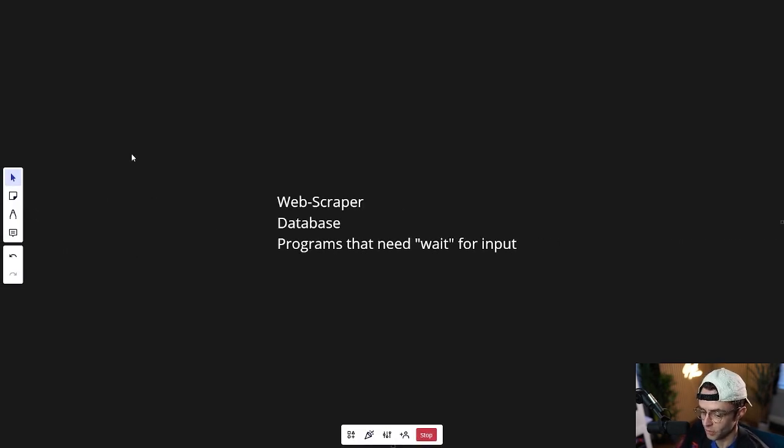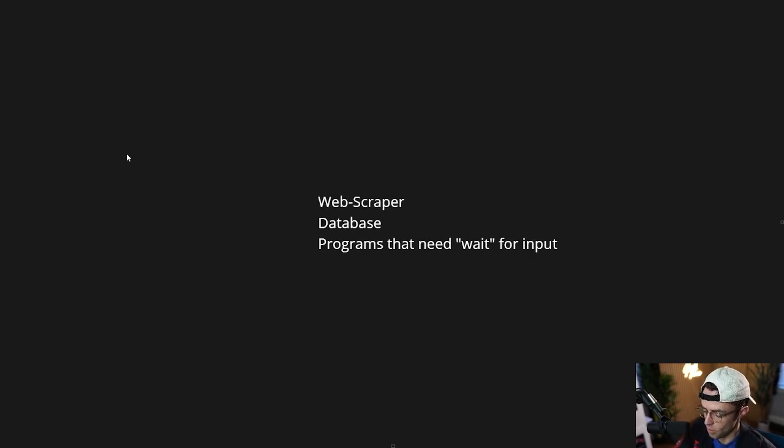The first is going to be a web scraper. Think about it. If you are going to design a web scraper, you don't know how many pages that web scraper should crawl. You literally just want to crawl until it reaches the end of the web pages for the website. And even if you could find the number of pages, it would probably take you more time than just making the actual while loop.